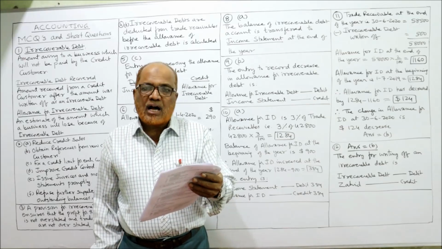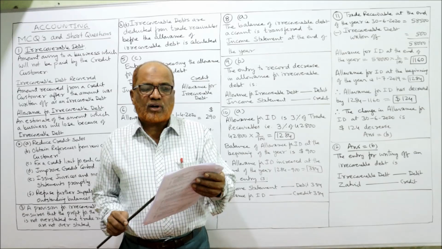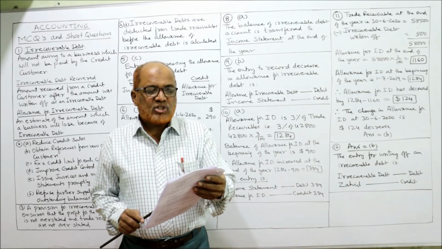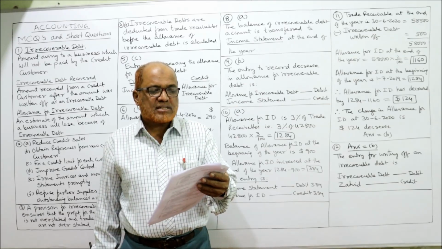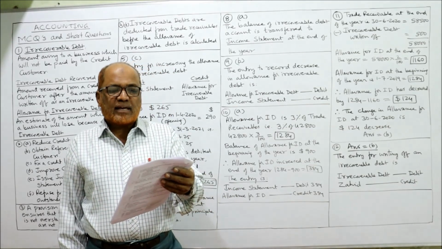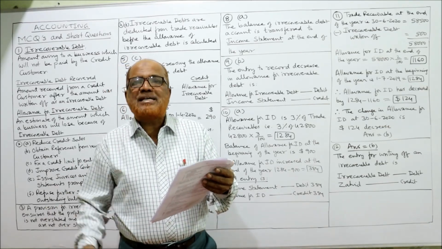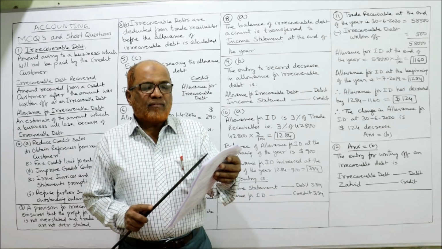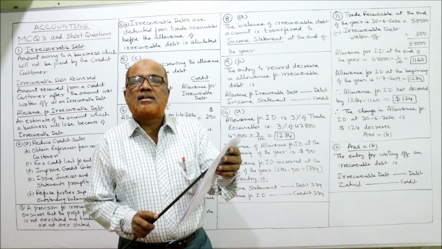On 31st August 2020, end of the year, the trade receivable was 42,800. And which journal entry did Bina make on 31st August 2020? Which is the income statement. First of all, we have to calculate the closing allowance. At the end of the year, how much are the trade receivable? 42,800 is the trade receivable.